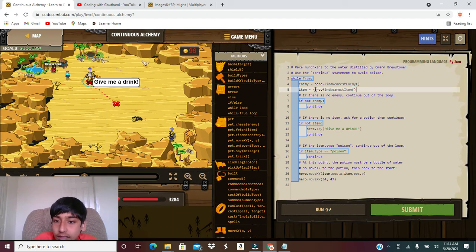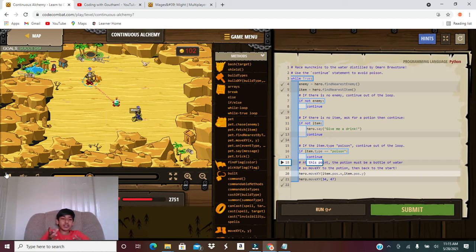Enemy equals find nearest enemy, item is item. If there's no enemy, you continue because it's good. If there's no item, you say give me a drink. And if item is not poison, you continue out of the loop. So we checked everything and there must be a bottle of water because it's not poison, there is an item, and there is an enemy. So you move to the post, get the water, and then you go back to your place.